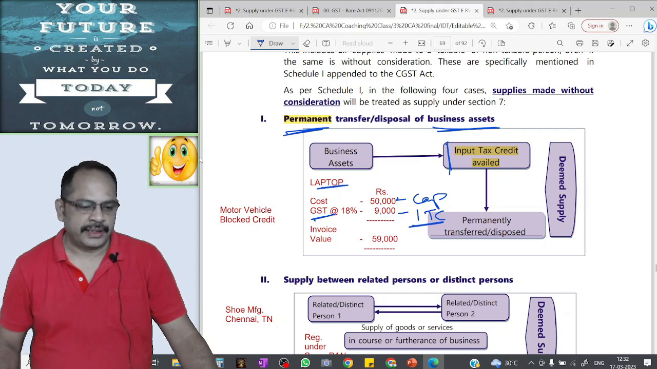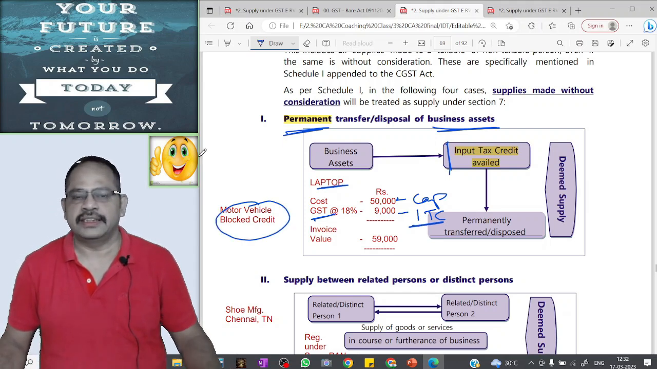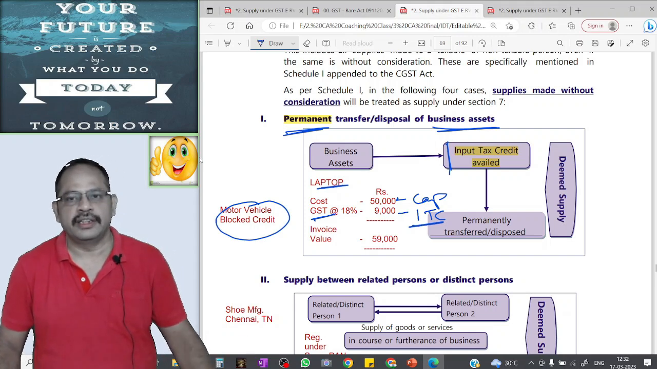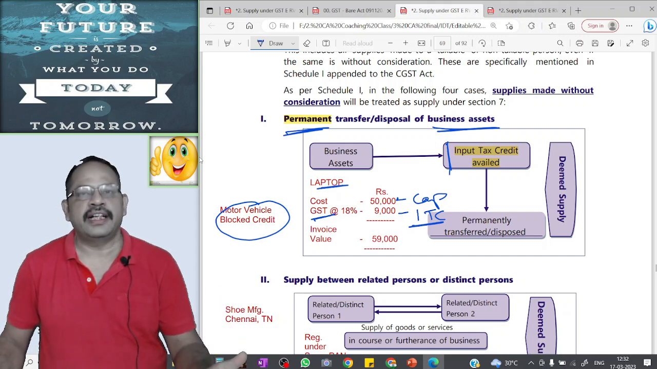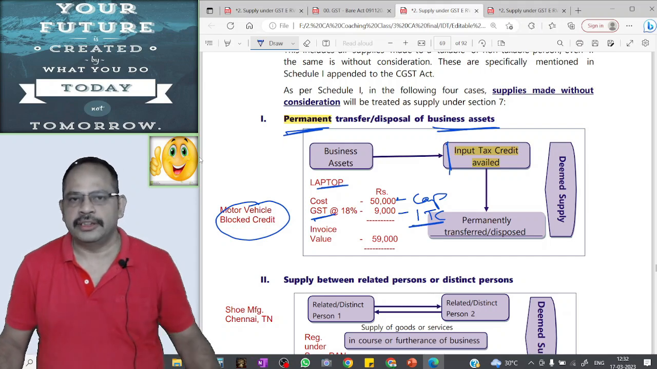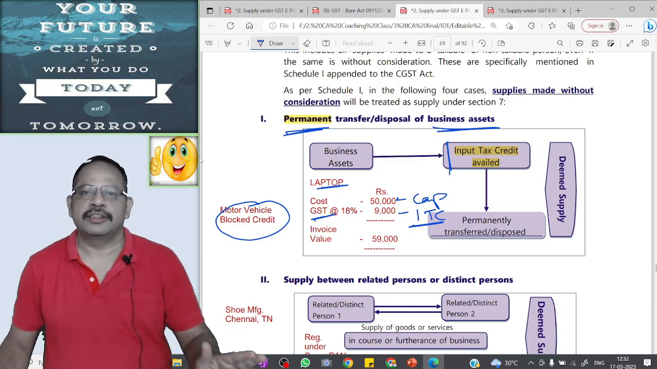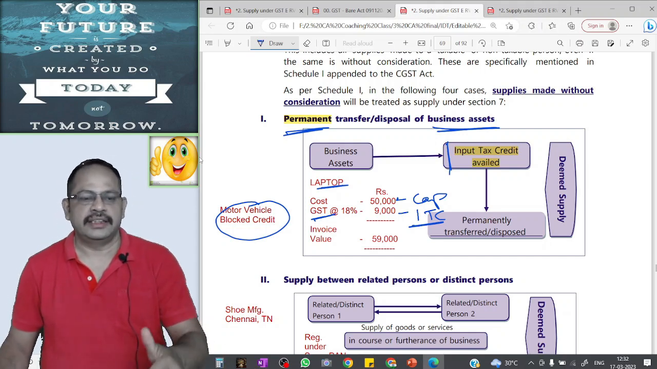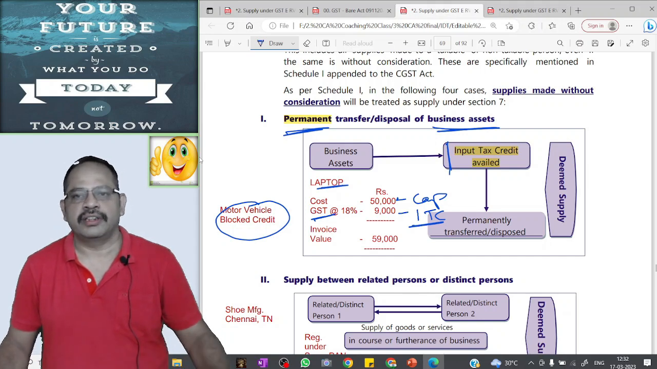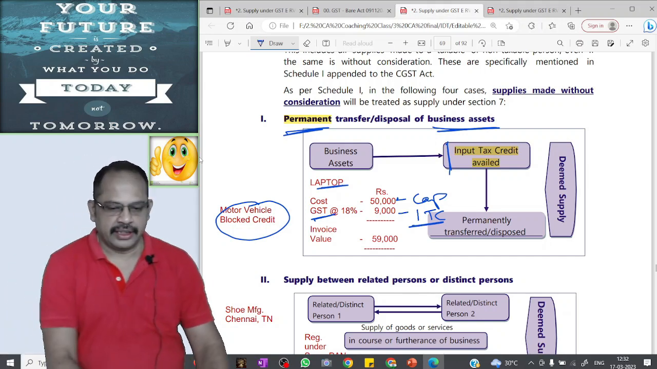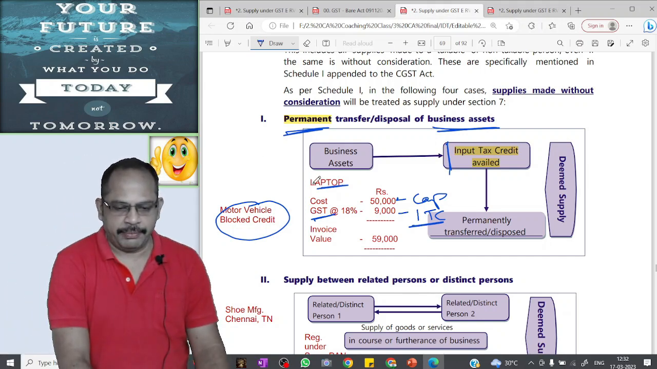Suppose he purchased a motor vehicle. In that case, he could not take the GST as ITC, because it is a blocked credit. In this case, if he transfers this motor vehicle to a charitable institution free of cost, it is not a deemed supply, it is not a taxable event, and GST will not be attracted. The reason is, in this case also, he has not taken the ITC. The second point is supply between related persons or distinct persons.